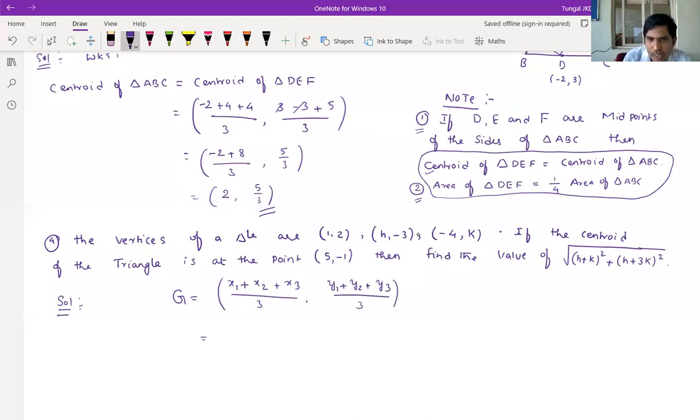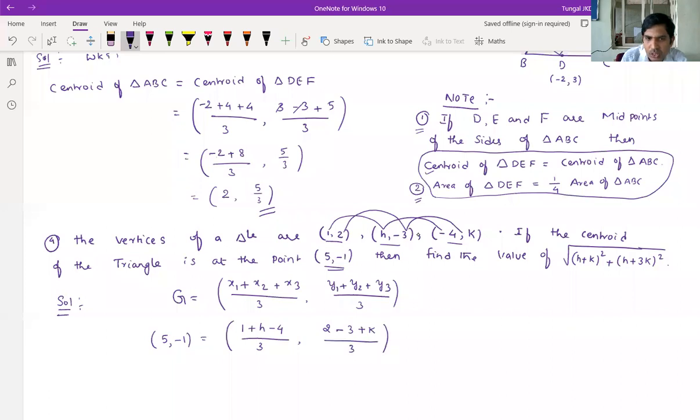This is the centroid formula. They have given that the centroid of the triangle is at the point (5, -1), so these are the centroid coordinates. Next, these are the vertices given, correct? So x1 + x2 + x3 is 1 + h - 4 by 3, and y1 + y2 + y3 means 2 - 3 + k by 3.